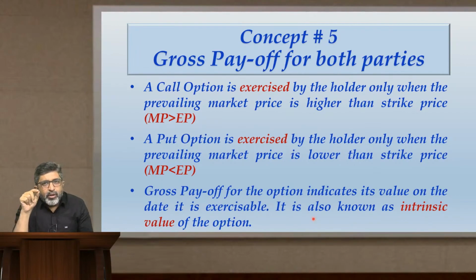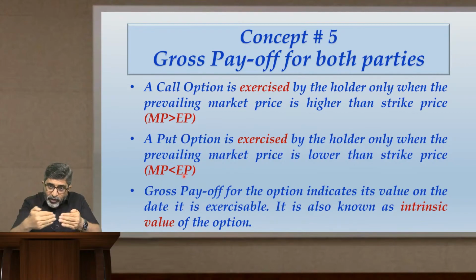Once again, I have a put option with a strike price of 380, means I can sell the share at 380. Prevailing market price of the share is 350. So I see that market price is less than exercise price. So definitely exercising this option is going to benefit me. By how much? 30 rupees.